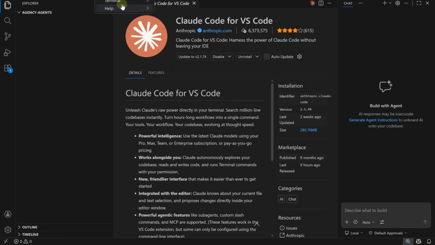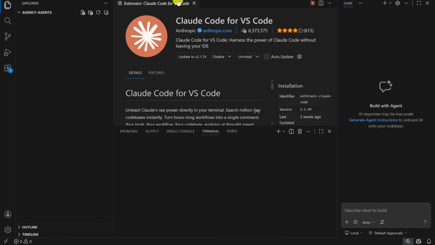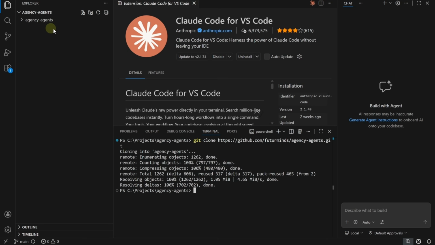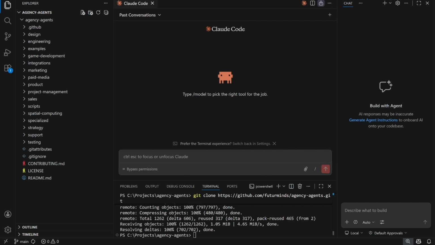Then click on these three dots, click on terminal, new terminal. And here you can run git clone and paste the URL. Make sure you have git installed on your computer. And within 5 seconds, you will have all of your agents in your project. Next, let's open Claude Code.